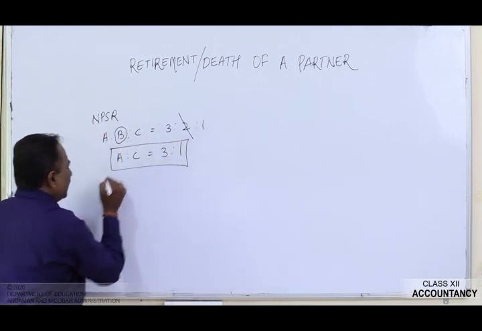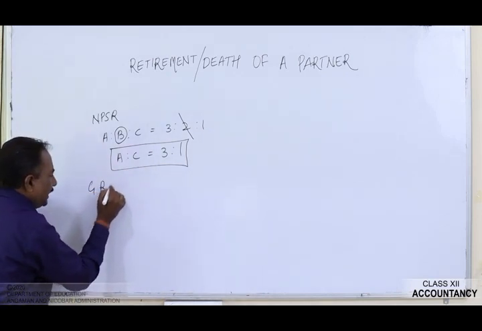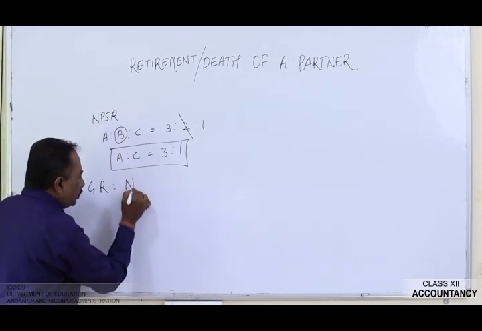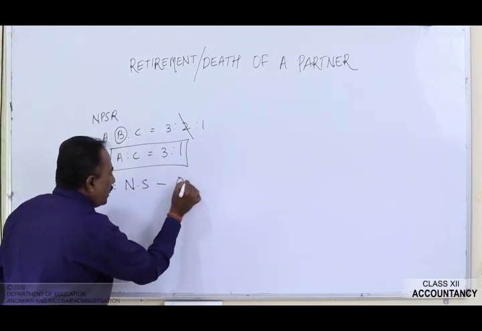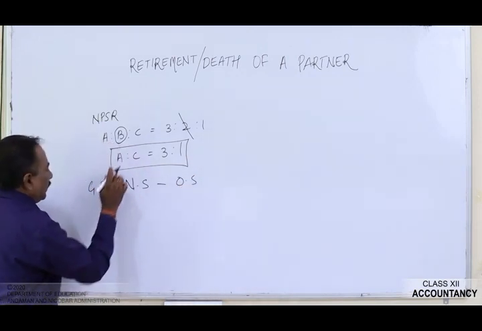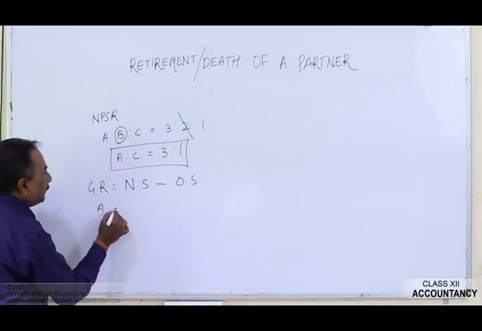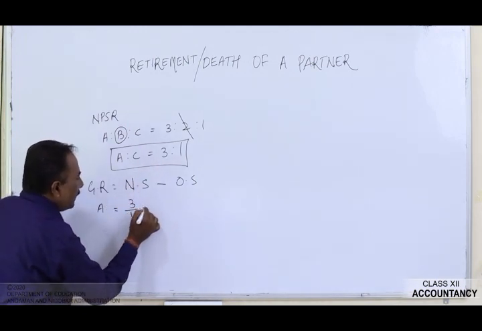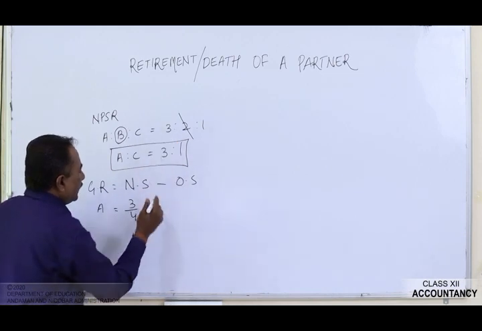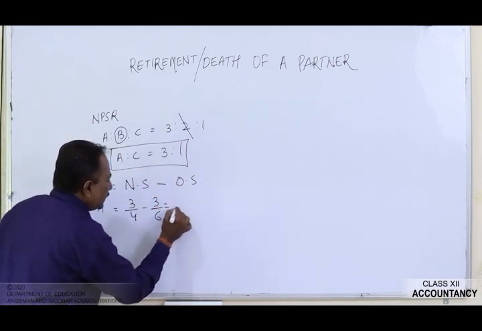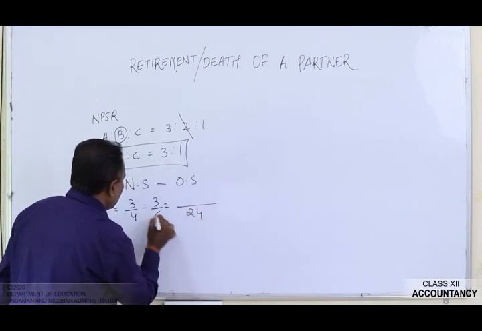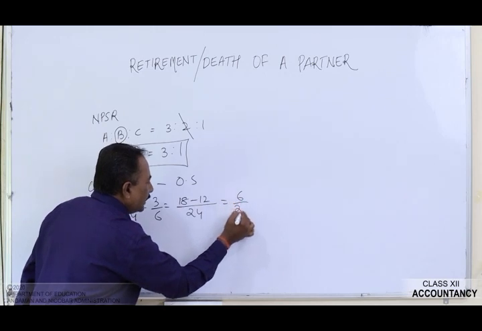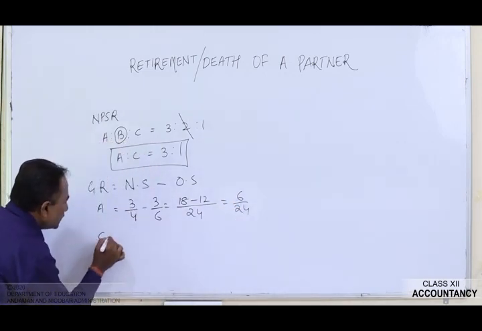Now let's see the gaining ratio. What is gaining ratio? What is the formula to calculate the gaining ratio? It is new share minus old share. First we will talk about A. What is the new share of A? It is 3/4 minus, what is the old share of A? It is 3/6. Now let's calculate. It is 24. 18 minus 12 is equal to 6/24. Now let's talk about C.